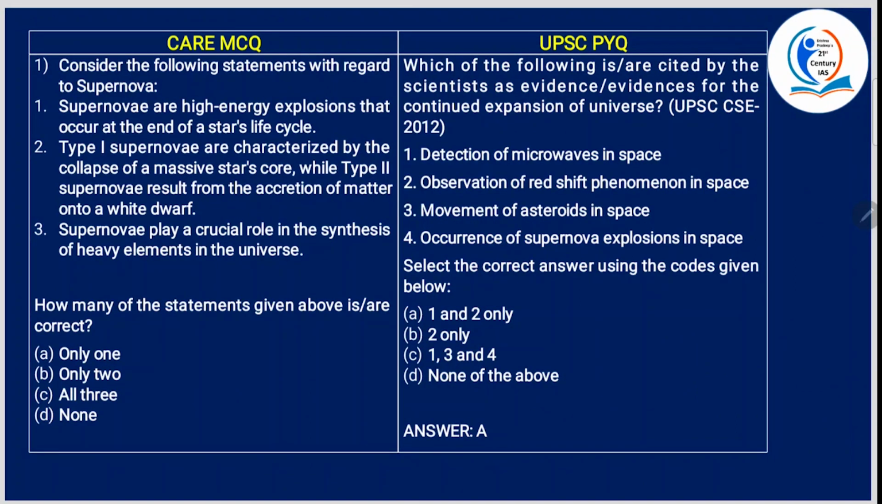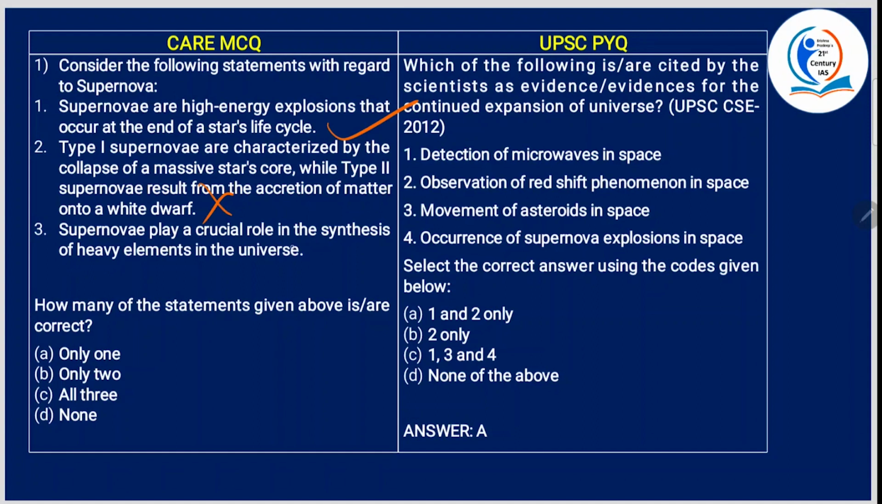Now consider the following statements with respect to supernova. Supernovae are high energy explosions that occur at the end of a star's life cycle. This is correct. Through that life cycle diagram which I have drawn, it is evident, right? Now, type 1 supernovae are characterized by the collapse of a massive star's core, while type 2 supernovae result from the accretion of mass into a white dwarf. No, it is reverse. We have seen, right?